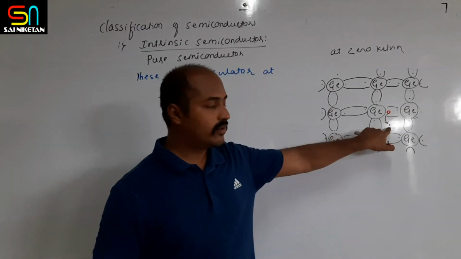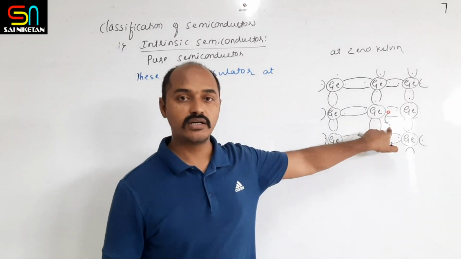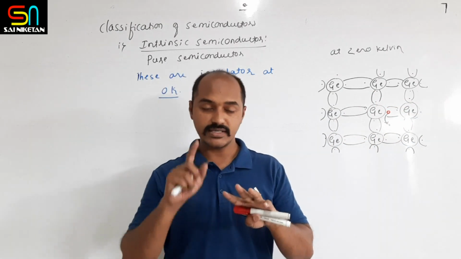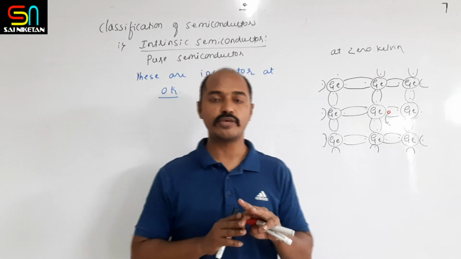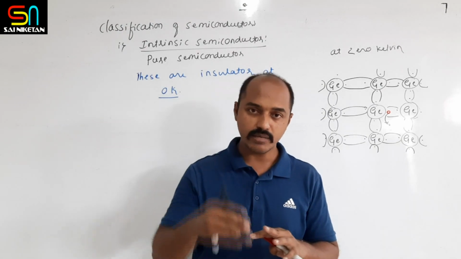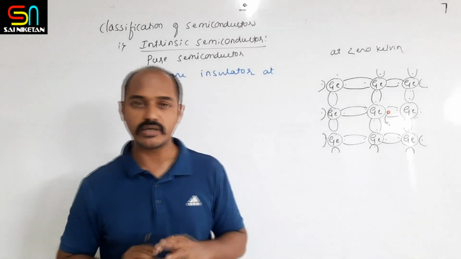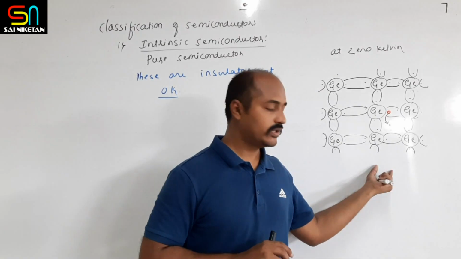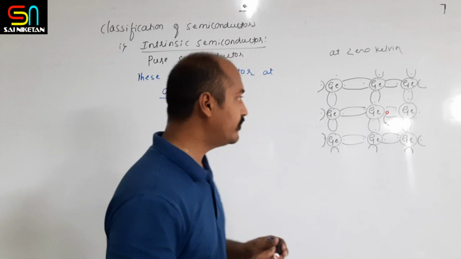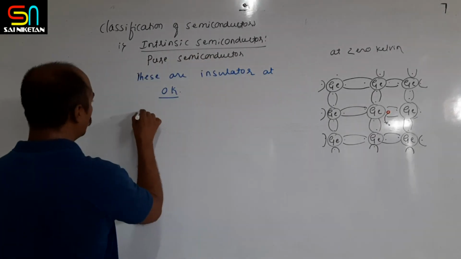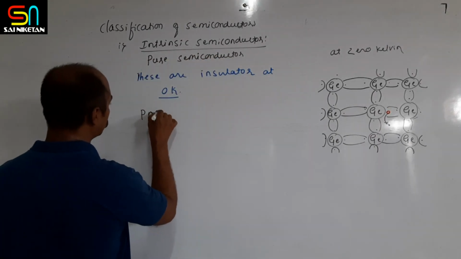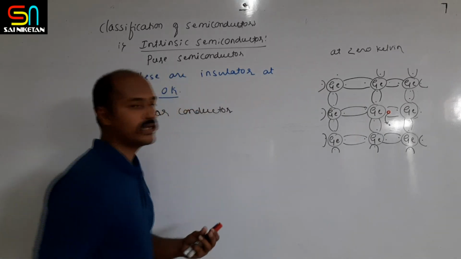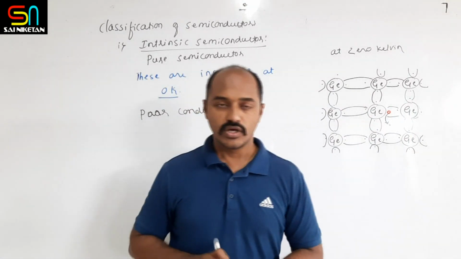So this electron becomes the first charge carrier for the germanium crystal. At 0 Kelvin, germanium crystal behaves like an insulator. As temperature increases, at a particular temperature this pure germanium crystal becomes a conductor, but its conductivity is very poor, and hence these are poor conductors.